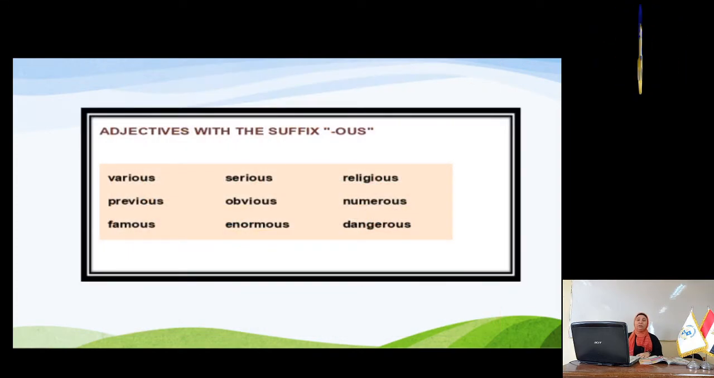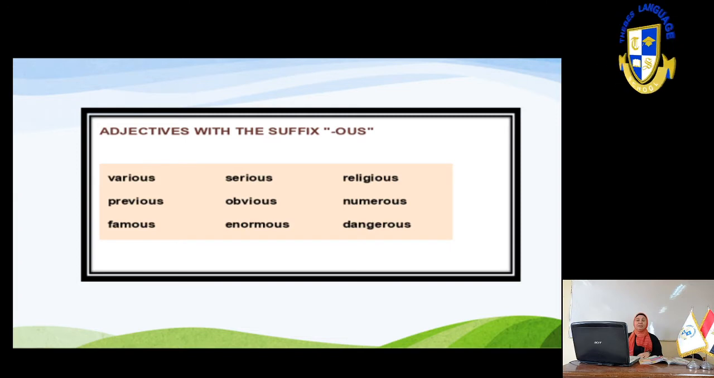It's us. The O-U-S. It's a group of letters and it's called a suffix. A suffix is a group of letters coming at the end of the word. Okay? Let's go to the next slide. You will see more words with the us sound, like adjectives with the suffix us.